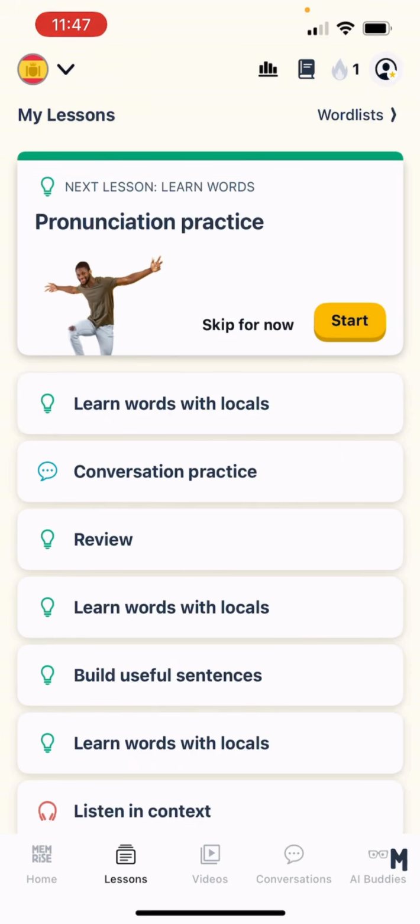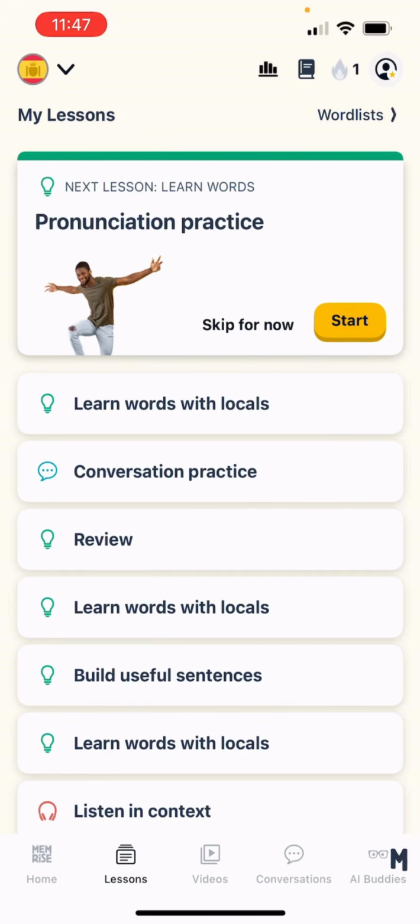Here we have lined up various different types of learning lessons, and echoing back to the first thing that I spoke about, this new update is really about how we bring the learning loop of learn, immerse and communicate into our user's hand and make that feel easy, right and correct in the timing in terms of their level. So what we have here is My Lessons, which involves a mix of different types of activities.